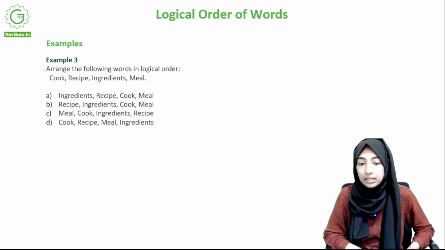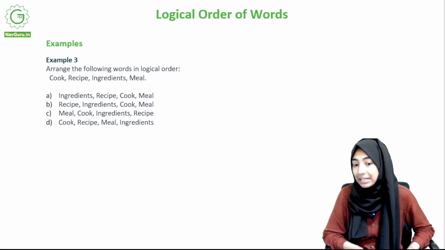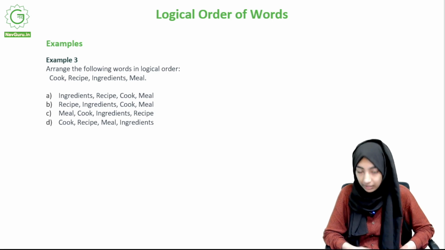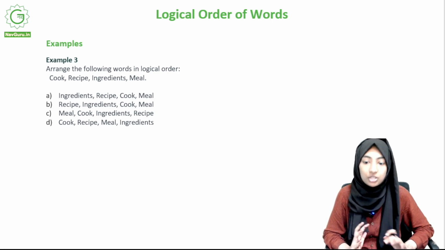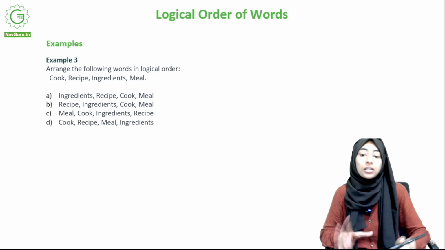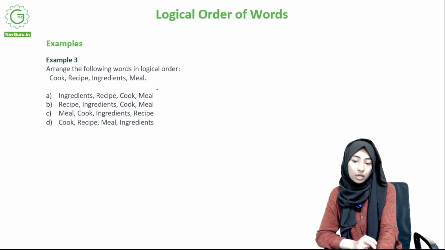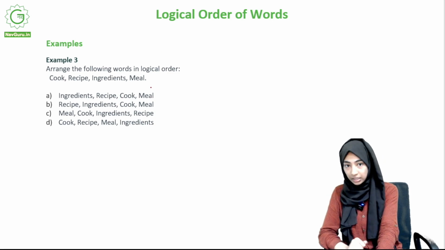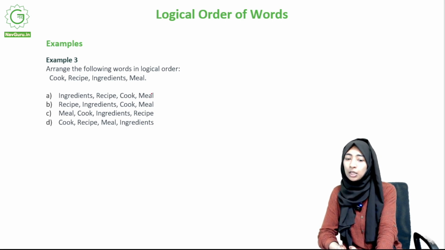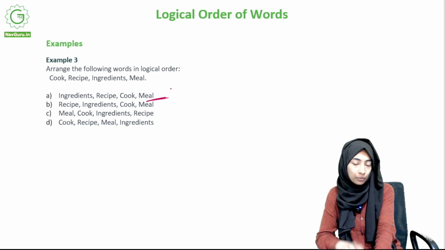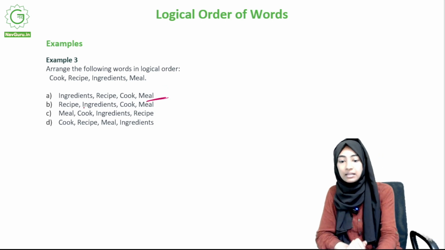Arrange the following words in logical order. Cook, recipe, ingredients, meal. Again, you can have different interpretations. So we'll just do one thing. We'll just look at the options that we have. Ingredients, recipe, cook, meal. So you take the ingredients, you look at the recipe, you cook it, and the meal is ready. This could be, but then we will see. When we go to the next option, we'll see something.